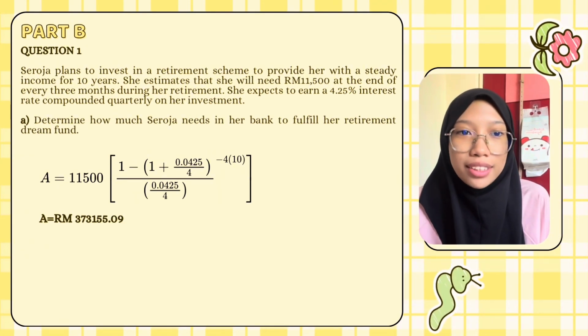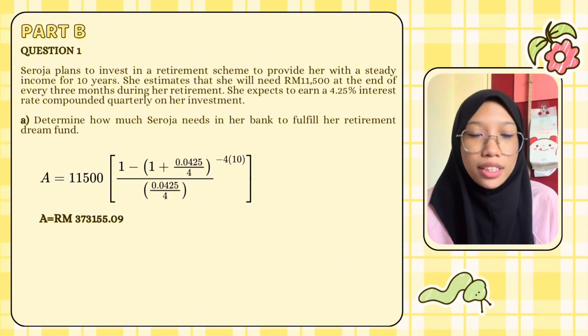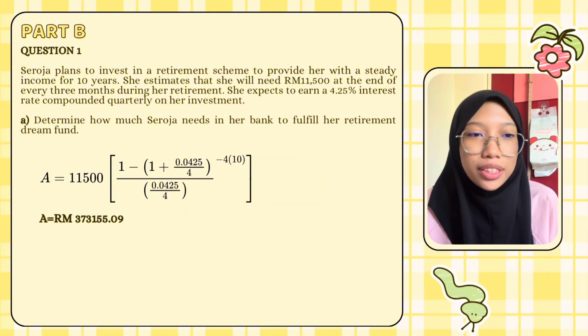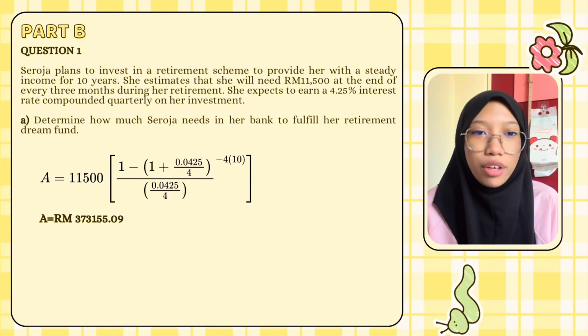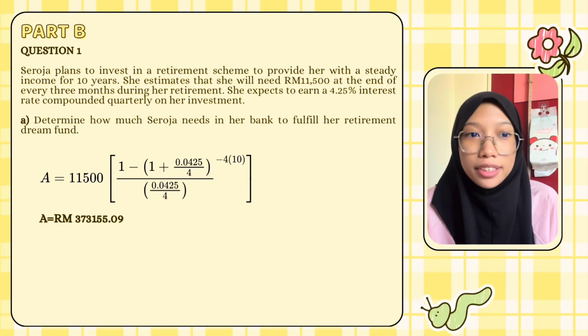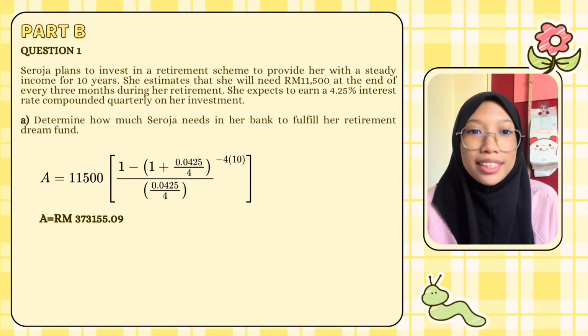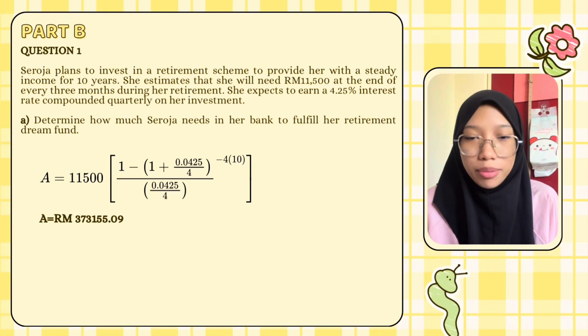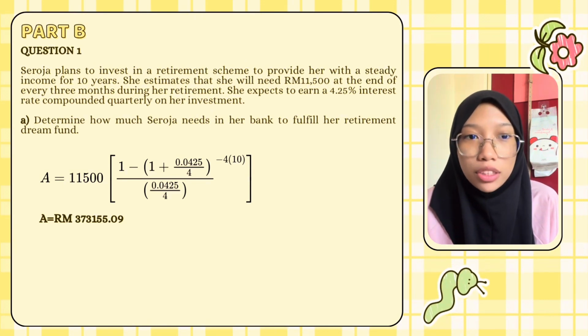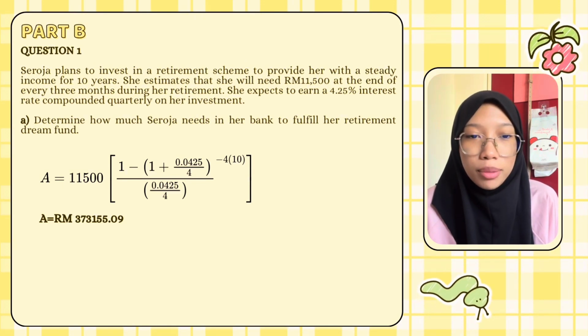So for part B, question 1. Suroja plans to invest in a retirement scheme to provide her with a steady income for 10 years. She estimates that she will need 11,500 ringgit at the end of every 3 months during her retirement. She expects to earn a 4.25% interest rate compounded quarterly on her investment. So for A, determine how much Suroja needs in her bank to fulfill her retirement dream fund.